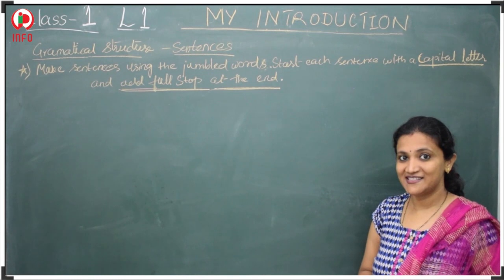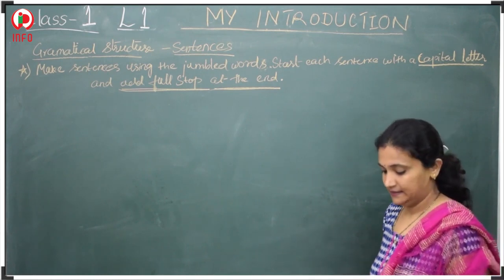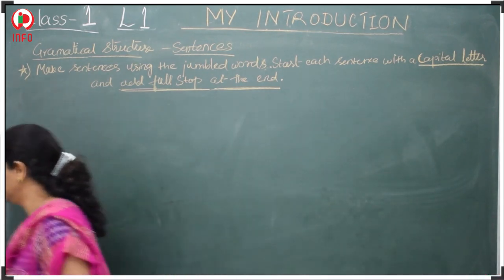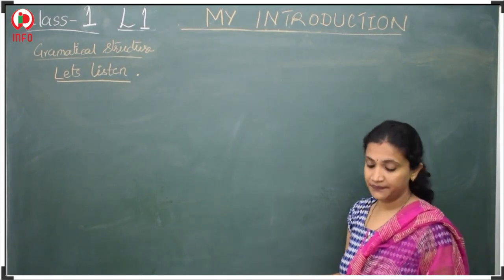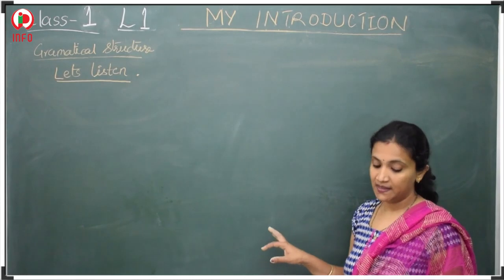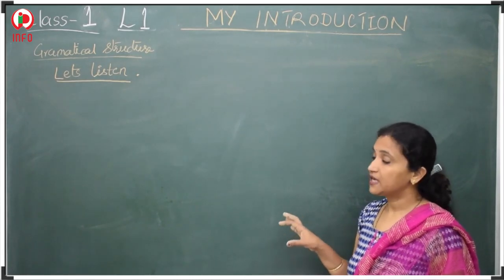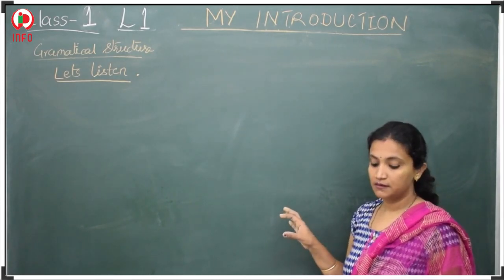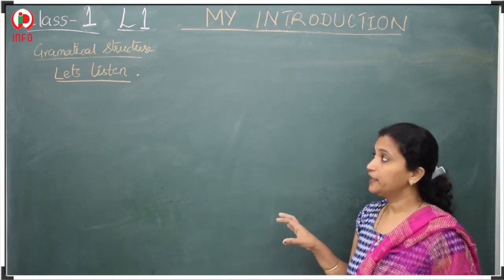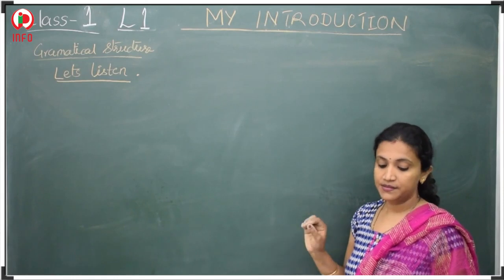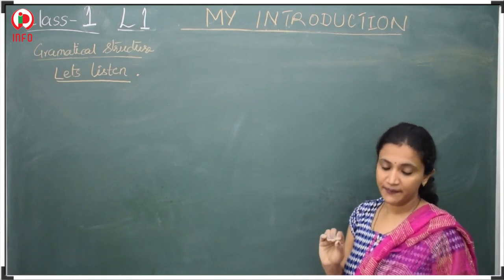Let's do that exercise, children. So, Let's Listen is the activity. Now your teacher will speak out some of the following names of things, and you should mark them in the scene of the picture given below.